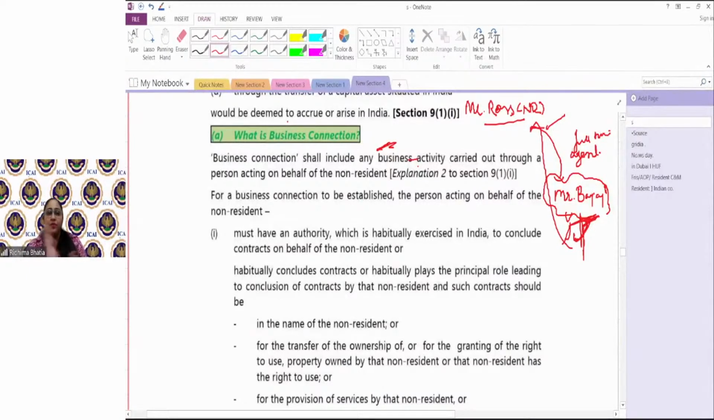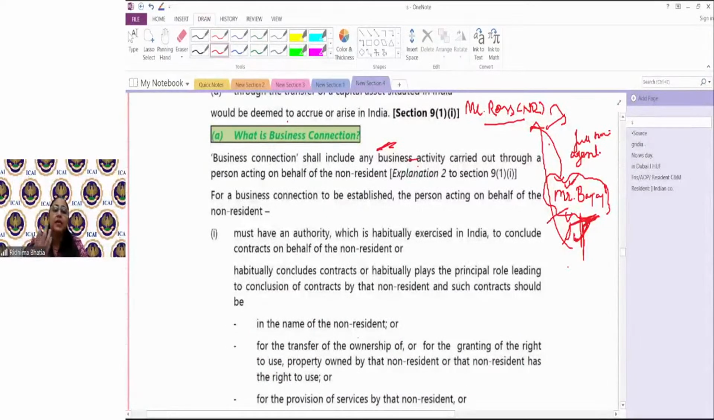Understood? We have not done anything as per the tax concept yet. We have understood it from a layman's part, that Ross's business connection would be Mr. Bajaj, and whatever activities are performed through Mr. Bajaj, whatever income would be generated would be considered accrued to Mr. Ross. Why? Because Mr. Ross very smartly appointed an agent who was doing all his work, and that agent is called a business connection.